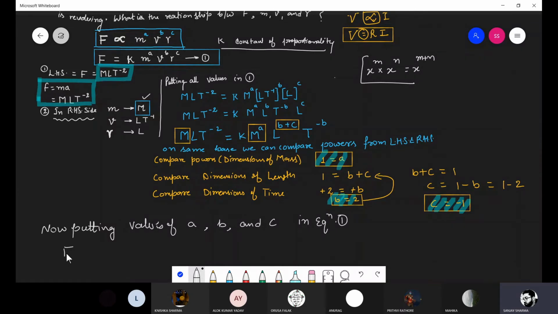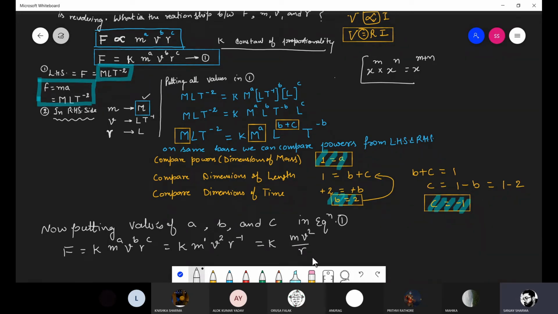first. What is the first equation? Force, that is centripetal force, is equal to K M to the power A, V to the power B and R to the power C. Now putting these values, M to the power A. What is the value of A? Please tell me. It is 1. The power of B, that is V to the power B, and the value of B is what? 2. And here R to the power C, and the value of C is what? Minus 1. Minus 1. So I can write here M V square upon R.